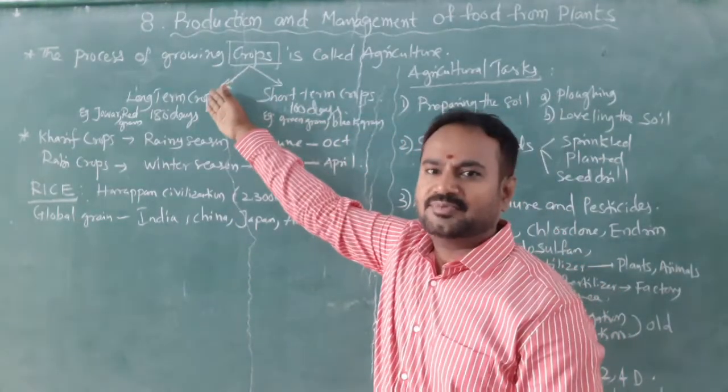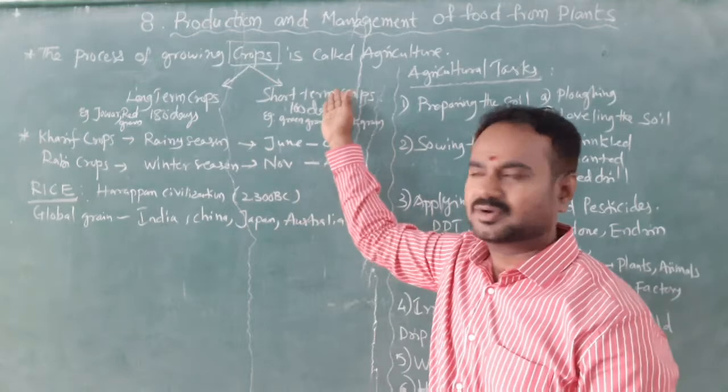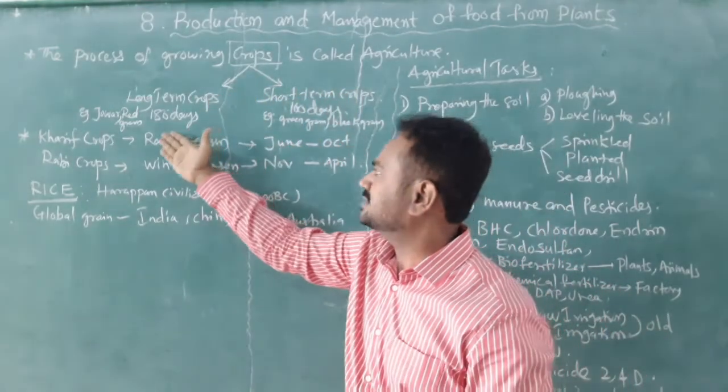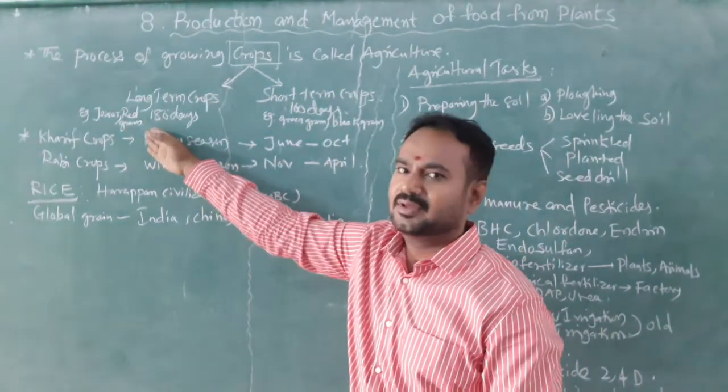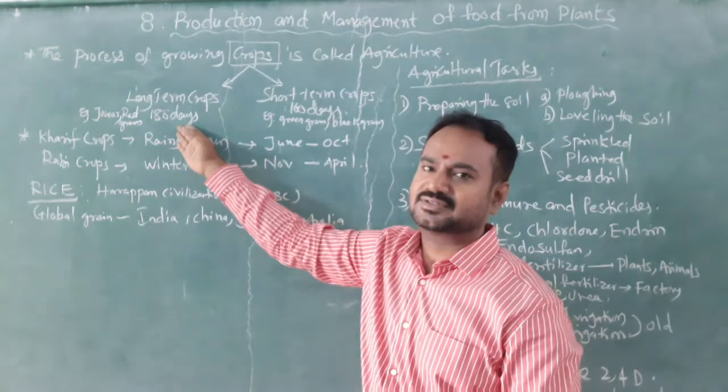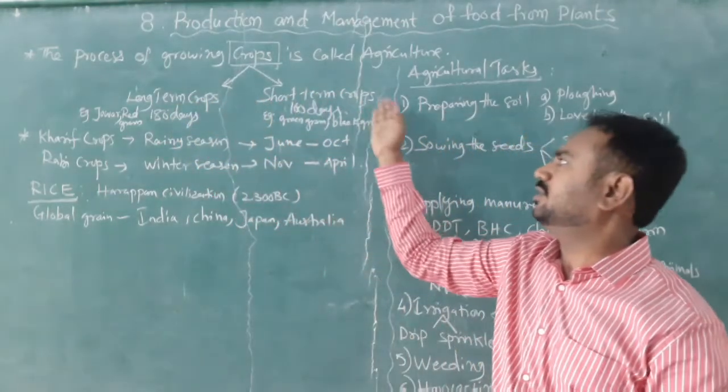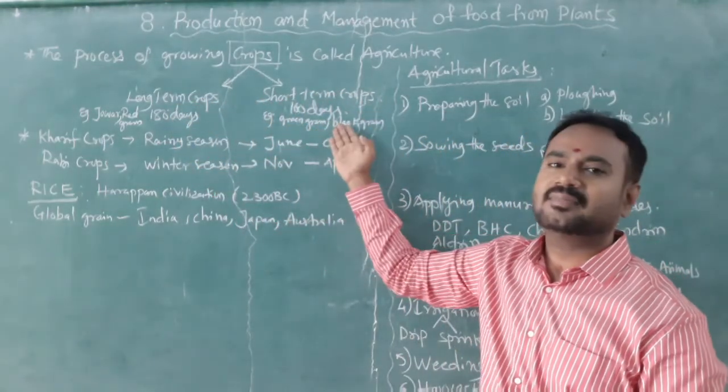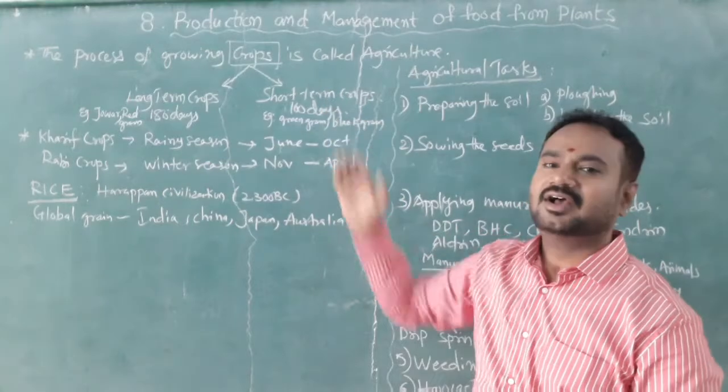Crops are of two types, long-term crops and short-term crops. Long-term crops, for example jowar and red gram, need 180 days. Shorter crops, for example green gram and black gram, need 100 days.